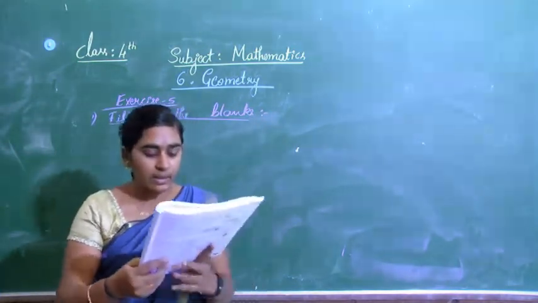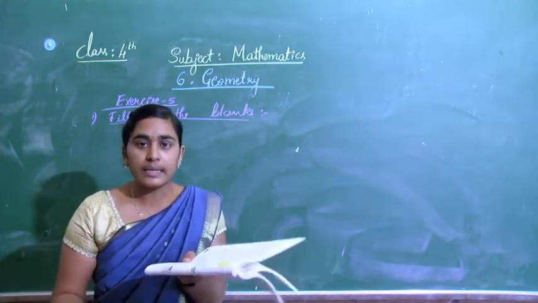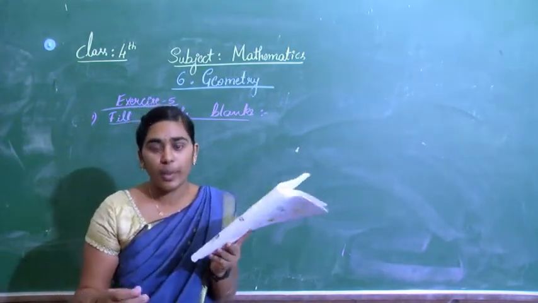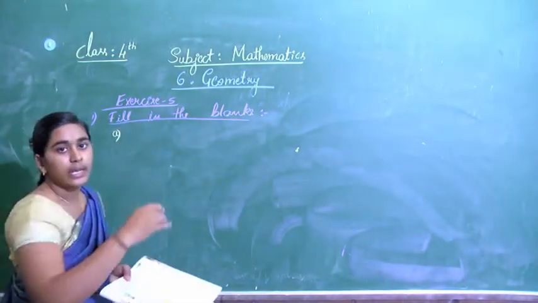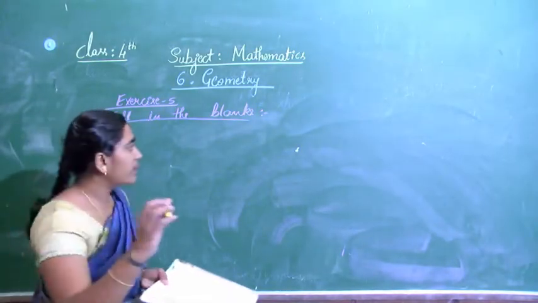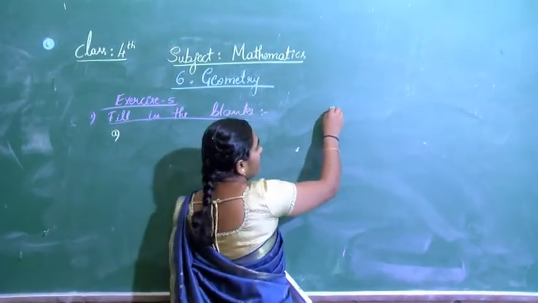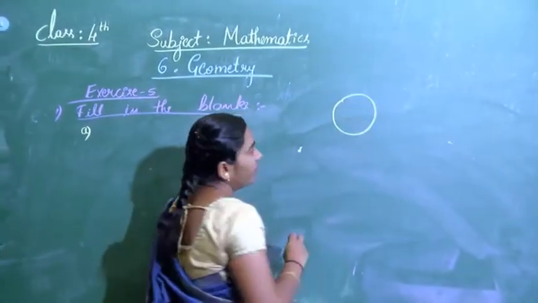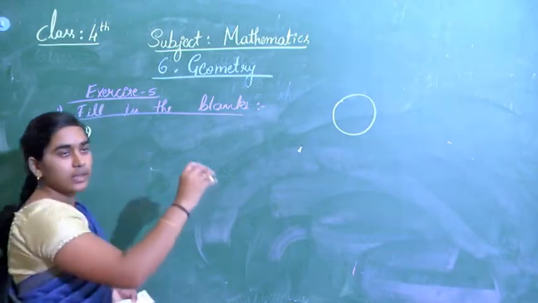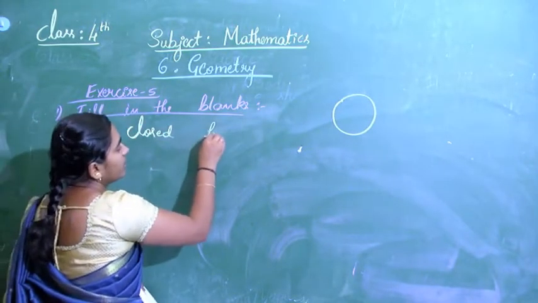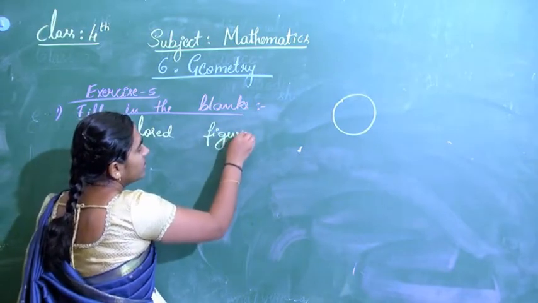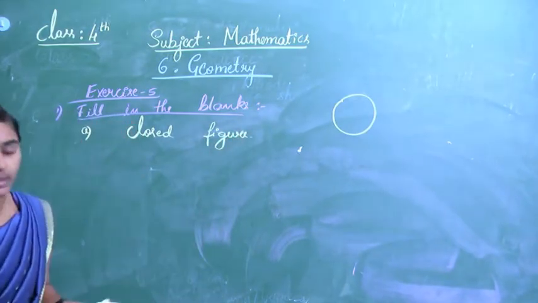A circle is a closed figure or open figure? Tell me the answer for that. It is a closed figure. A circle is a closed figure, right?